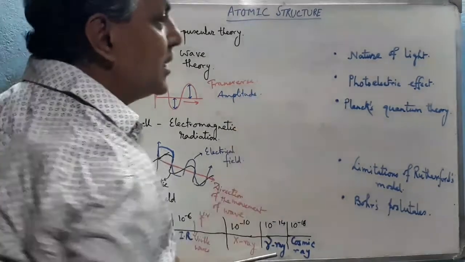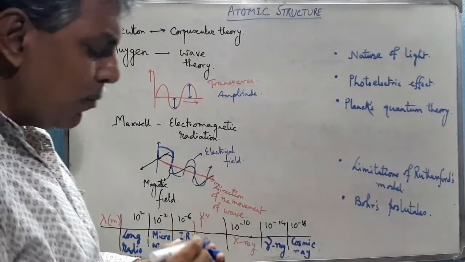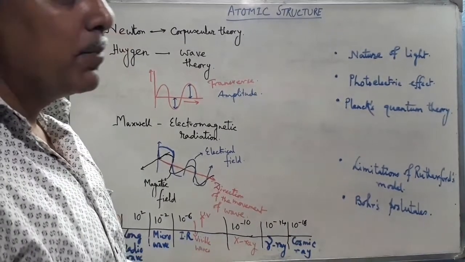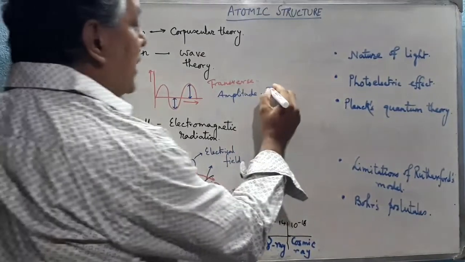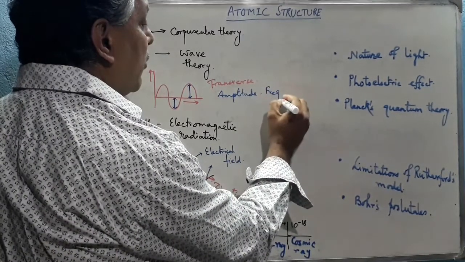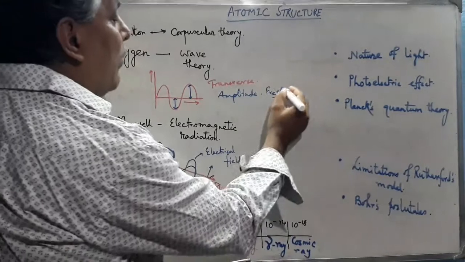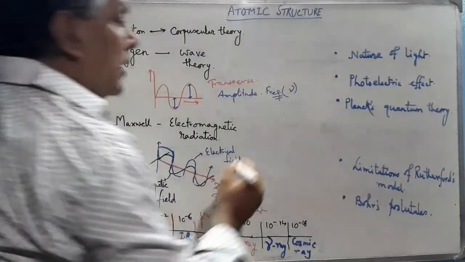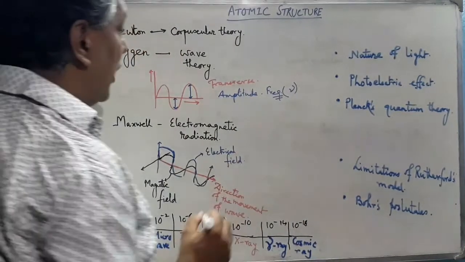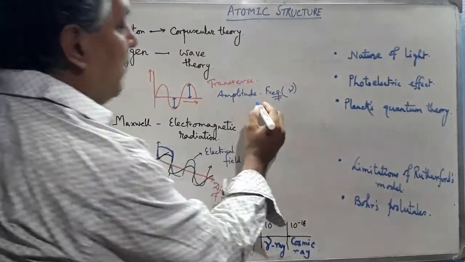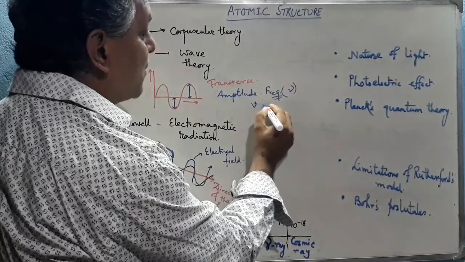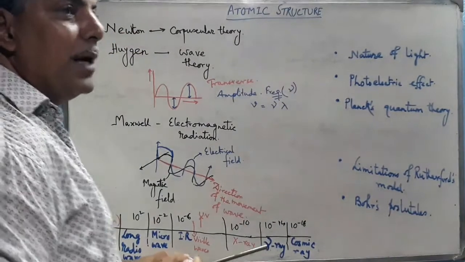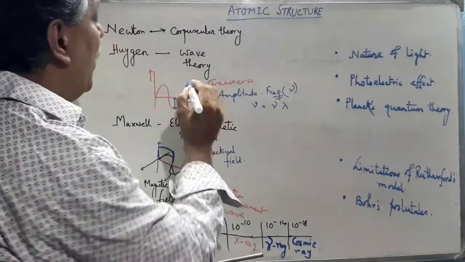Now the next point is frequency. The number of oscillations that take place in 1 second is called the frequency of that wave. If frequency is denoted by nu, then according to this theory, the velocity of that transverse wave is equal to nu into the wavelength of that particular wave.